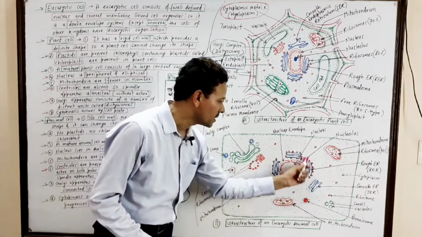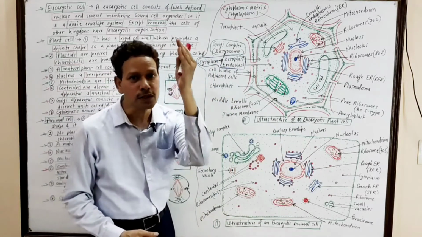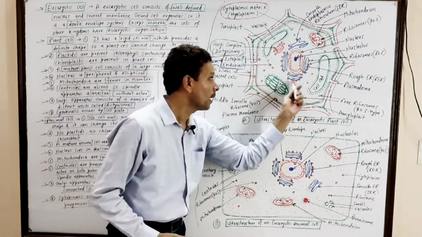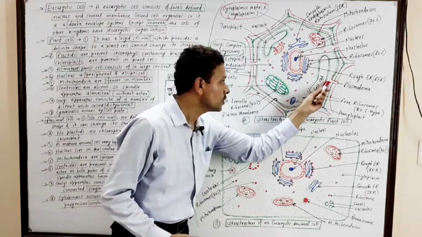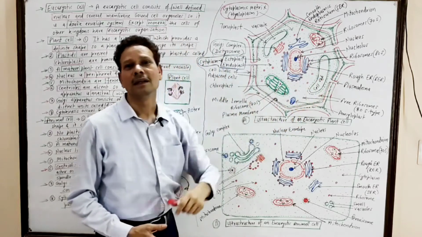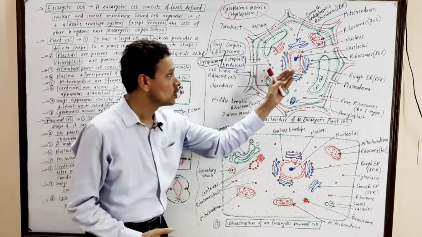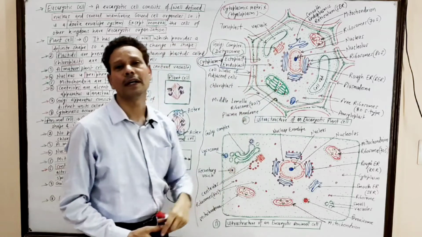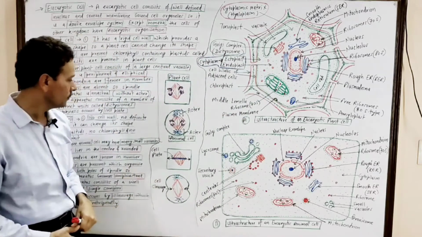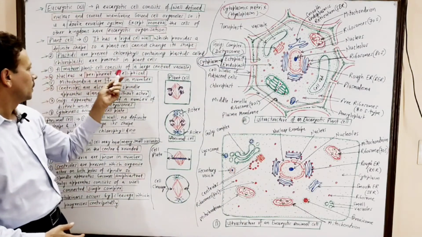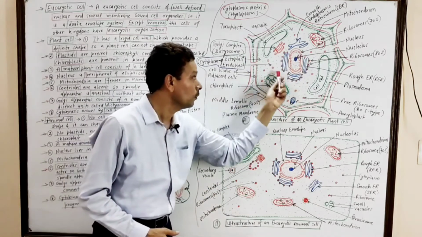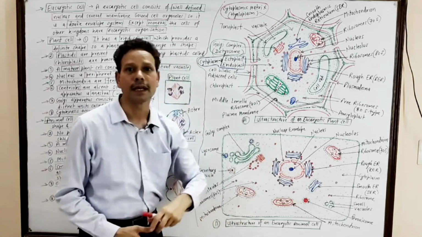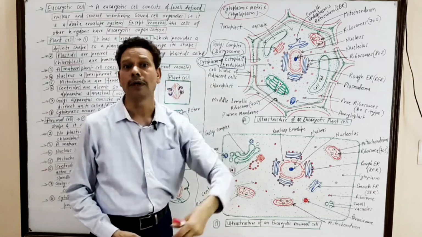So the nucleus in animal cell almost occupies the central position of a cell. But in plant cell, the central position is occupied by the cell vacuole, so the nucleus lies in the peripheral region. The shape of nucleus in plant cell is elliptical, but in animal cell the nucleus is almost rounded.